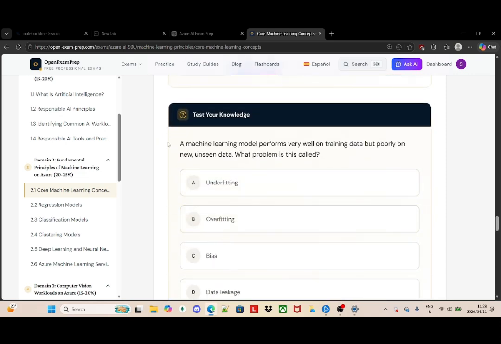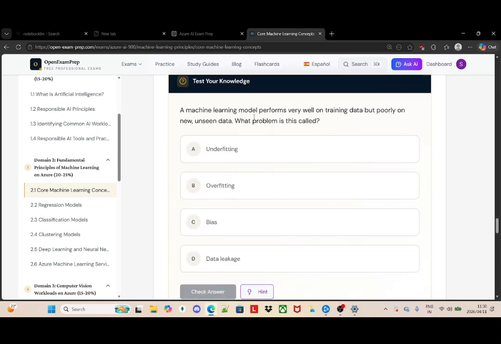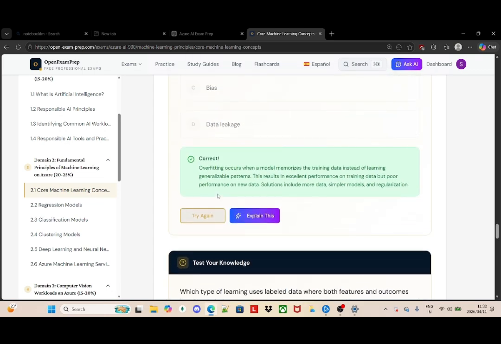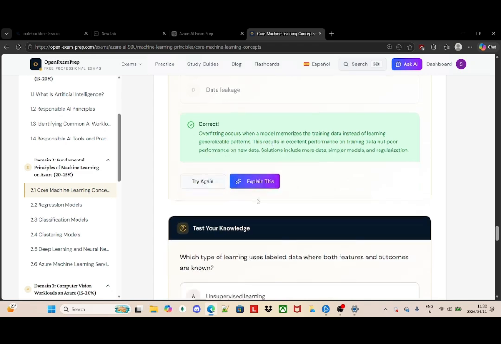And the next one, they say a machine learning model performs very well on training data, but poorly on new and unseen data. What is this problem called? This problem is called overfitting, which is correct. Overfitting occurs when a model memorizes the training data instead of learning generalizable patterns. This results in excellent performance on training data but poor performance on new data.